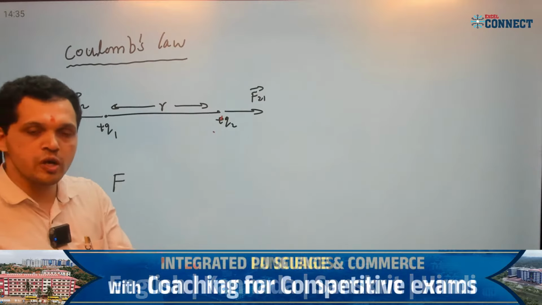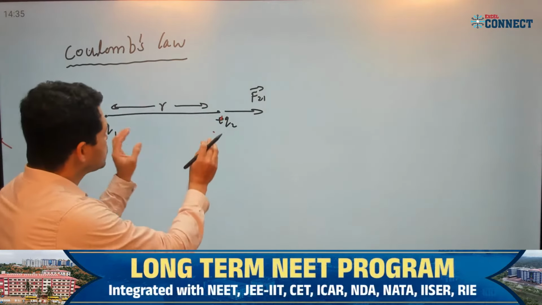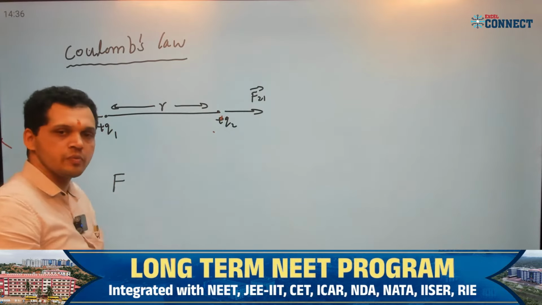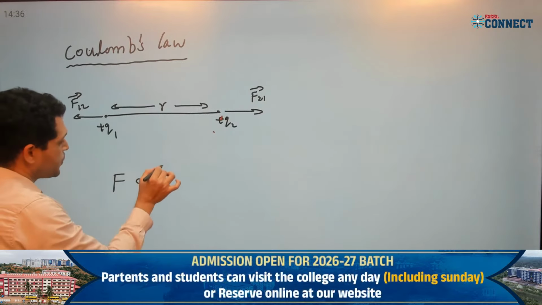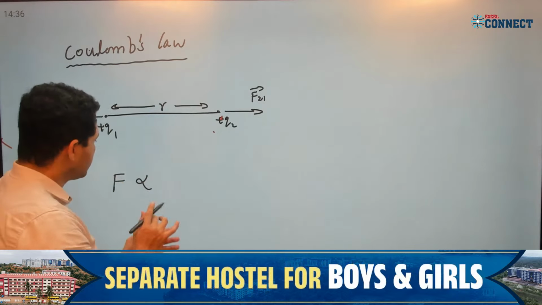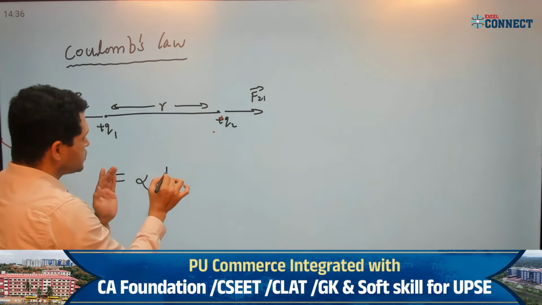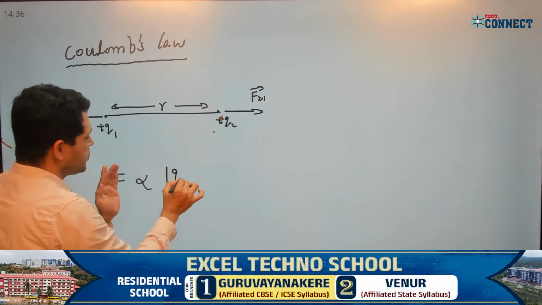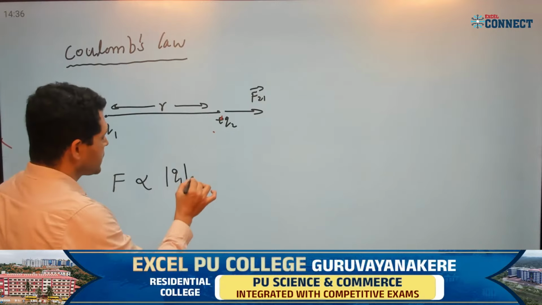Now, in magnitude, we can define Coulomb's law as the electrostatic force of attraction or repulsion between two stationary point charges, which is directly proportional to the product of the magnitudes of the two charges. I have two charges here, Q1 and Q2. The magnitude of charge Q1 means its modulus value, modulus Q1.